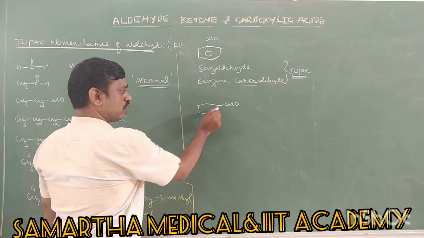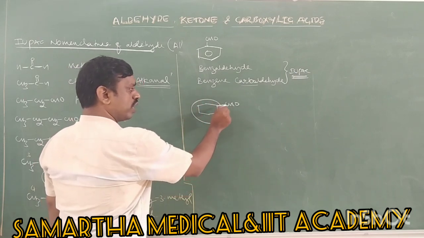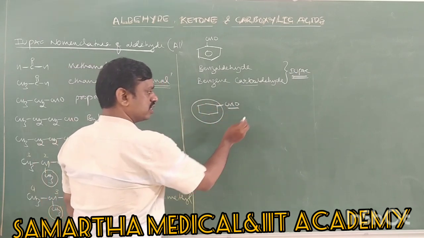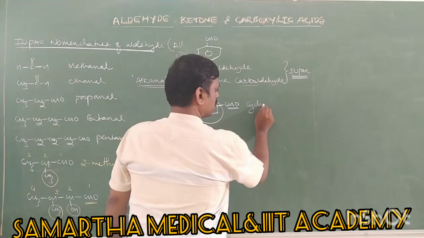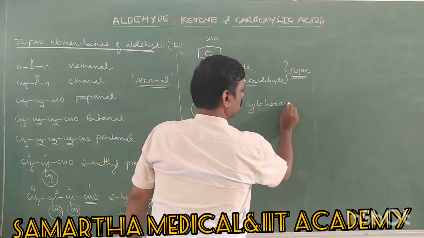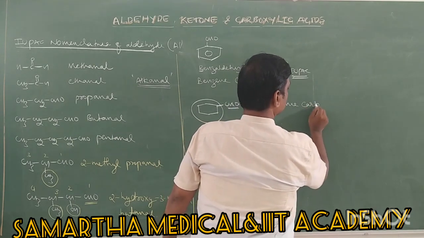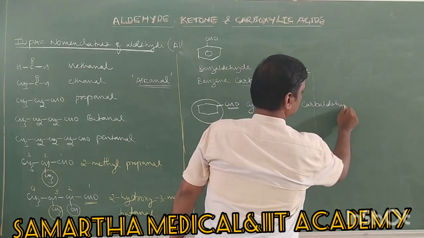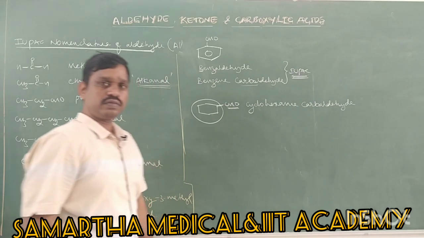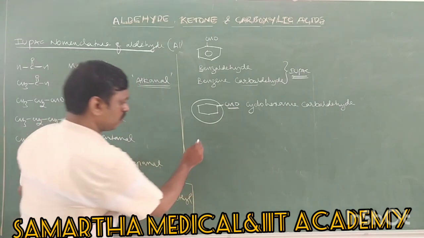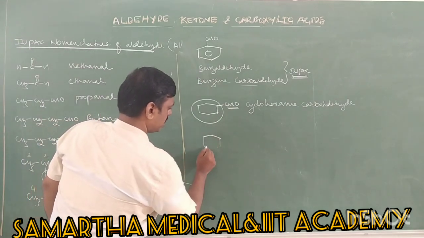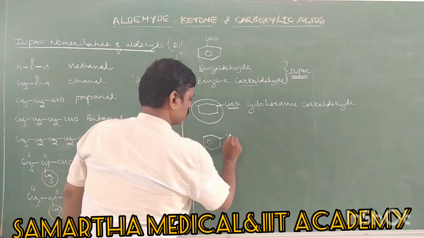Now this is a cyclohexane, and this is a carbaldehyde. Therefore its IUPAC name is cyclohexane carbaldehyde. Cyclohexane carbaldehyde. One more example, let us take benzene having 2 aldehyde groups.